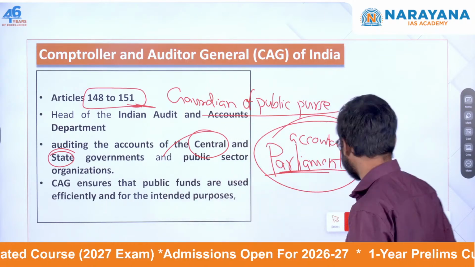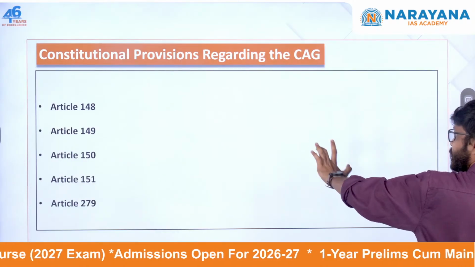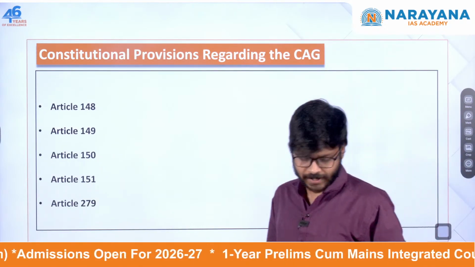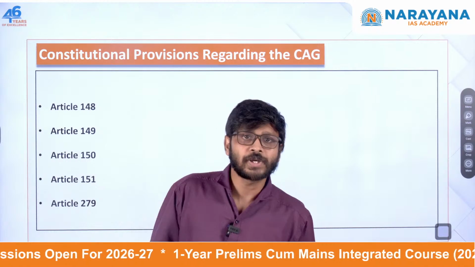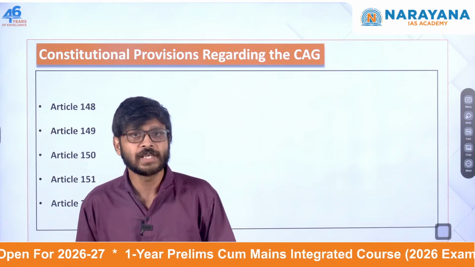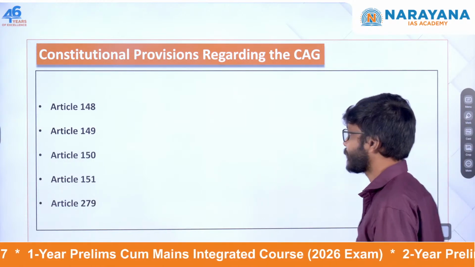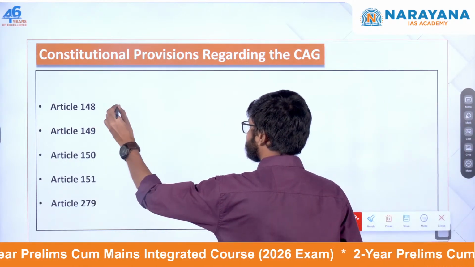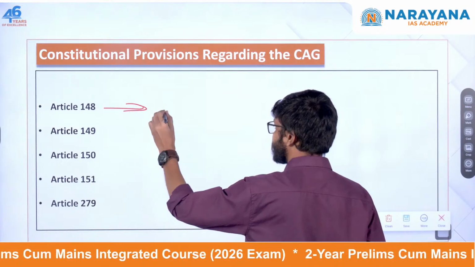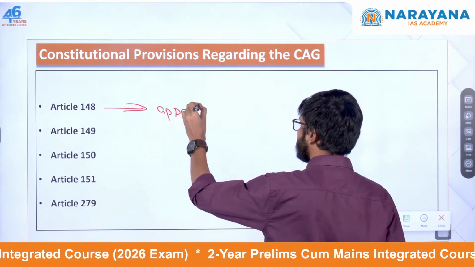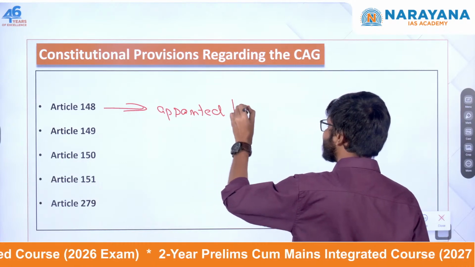There are some constitutional provisions from Article 148 to Article 159 related to CAG. According to Article 148, CAG is appointed by the President of India.